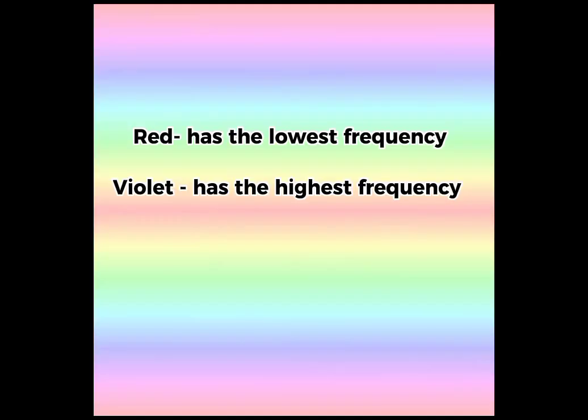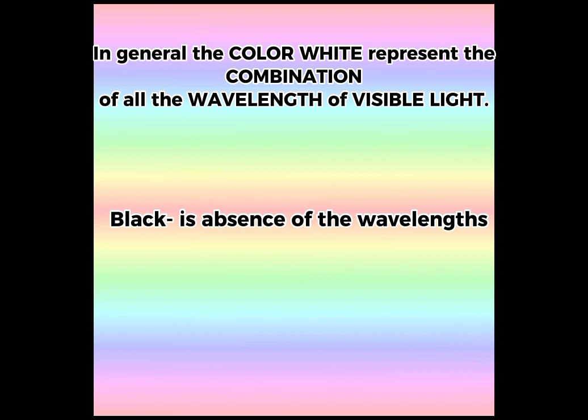Very good. Red has the lowest frequency and violet has the highest frequency. In general, the color white represents the combination of all the wavelengths of visible light, while black is the absence of wavelengths.